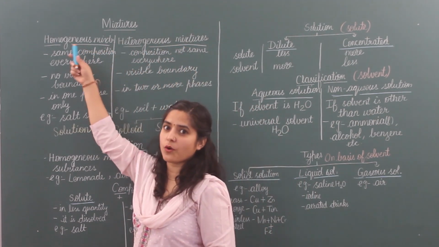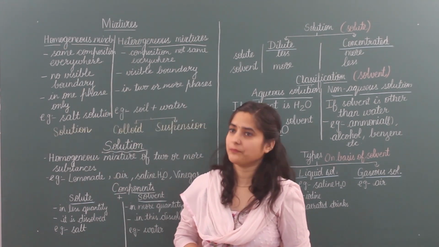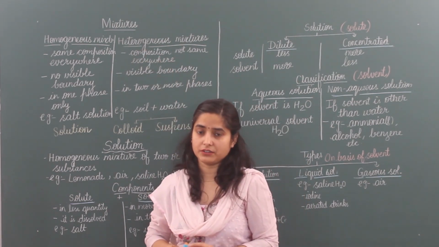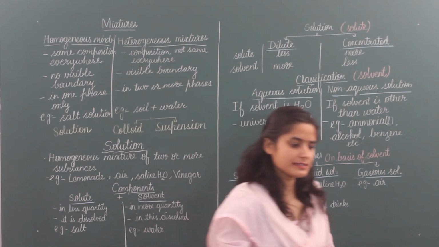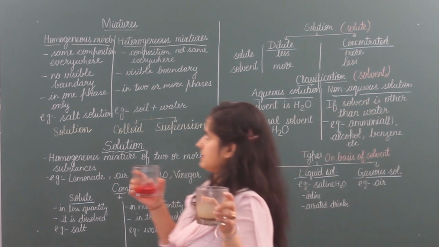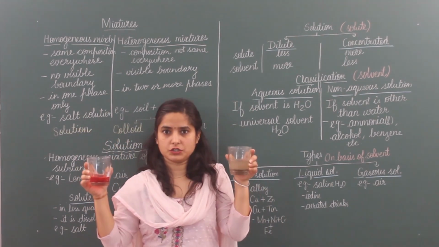In homogeneous, homo means the same. That means compositions remain same. Heterogeneous, hetero means different, composition remains different. So see how we can see this. We are taking here the example of these two solutions. This is for homogeneous and this is for heterogeneous.